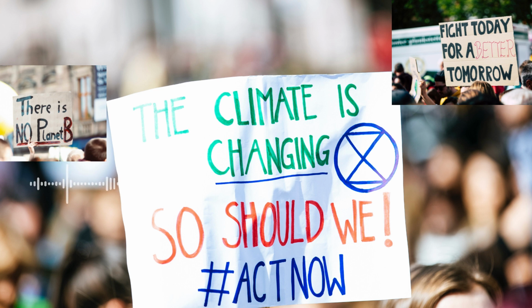To further address climate change, it's important to understand the science behind it. According to the Intergovernmental Panel on Climate Change, IPCC, the Earth's temperature has increased by approximately 1.1 degrees Celsius since pre-industrial times. The IPCC also notes that greenhouse gas emissions need to be reduced by 45% by 2030 and reach net zero by 2050 to limit global warming to 1.5 degrees Celsius. This requires a rapid and large-scale transition to renewable energy sources, as well as the implementation of policies and measures to reduce emissions across all sectors.